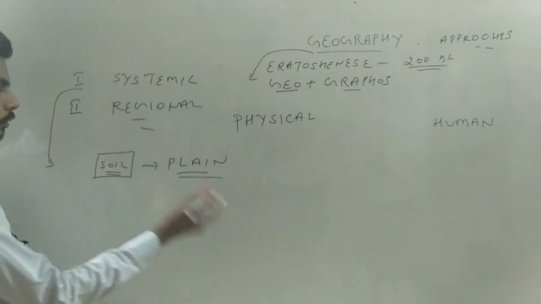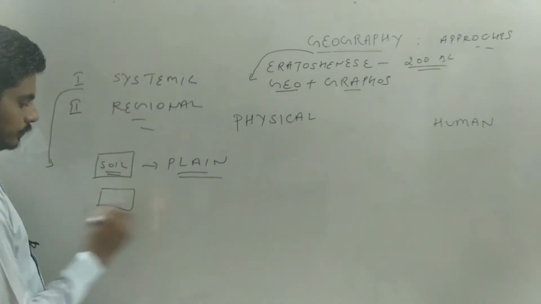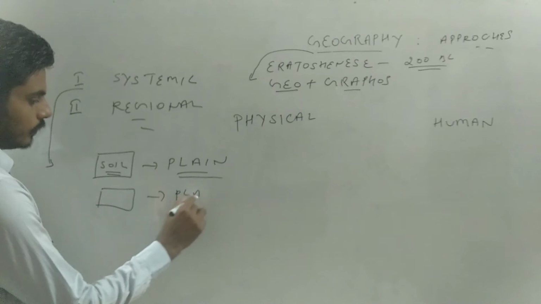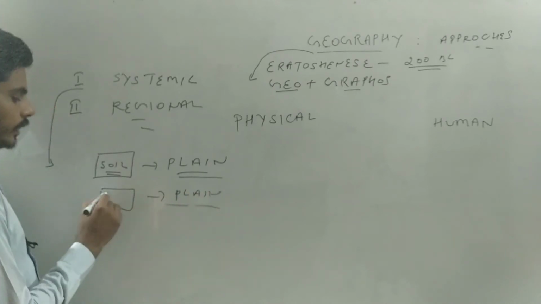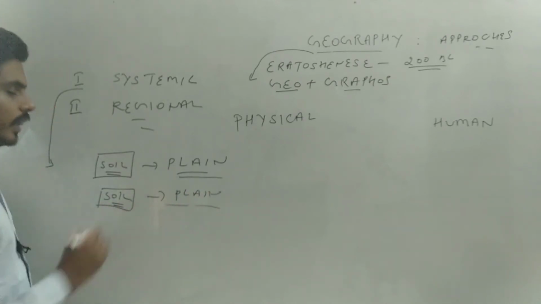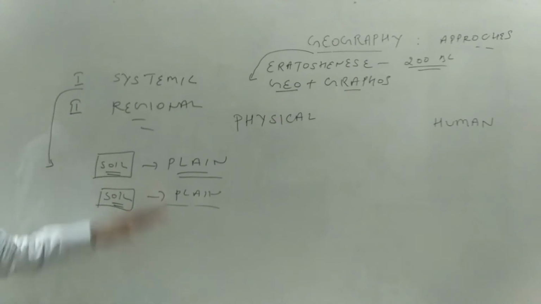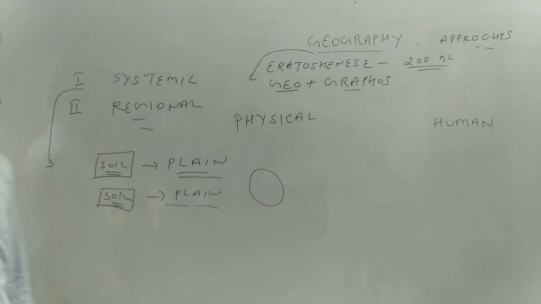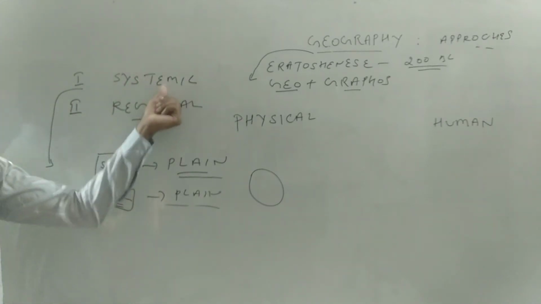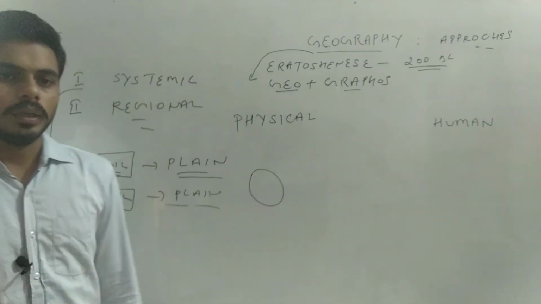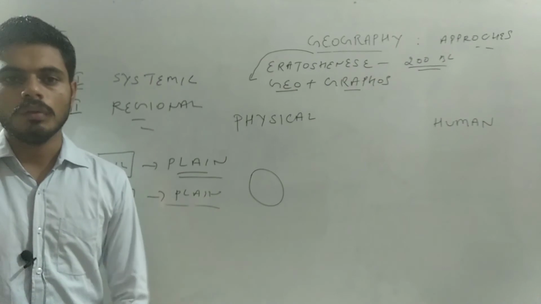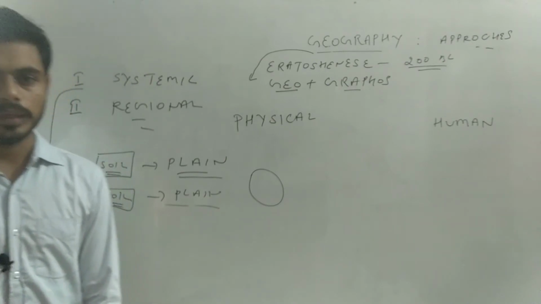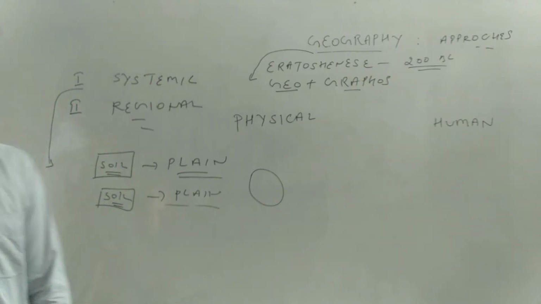After that we move to another plain, another area, and there also we study the single element, soil. So one by one we can study the complete earth. So this is the systematic approach. In the systematic approach we take one element of an area and study it.